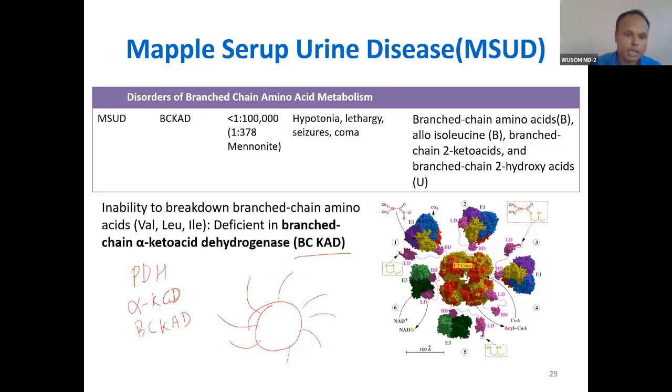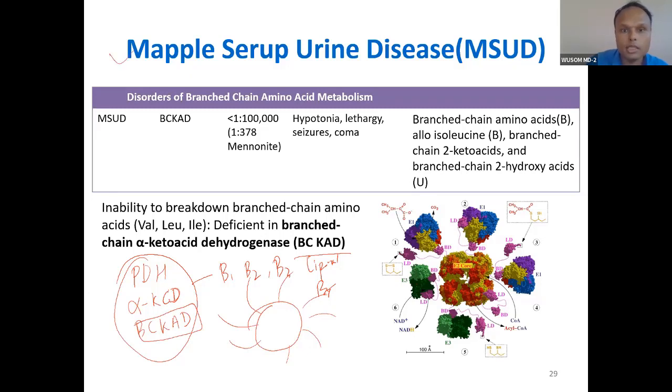These enzymes all have similar structure. They all use vitamins B1, B2, B3, lipoate, and then B5. So they all utilize these vitamins. This branched chain keto acid dehydrogenase is the very important enzyme that is deficient in maple syrup urine disease. As a result, the branched chain amino acids will not be catabolized, and they will accumulate in blood.